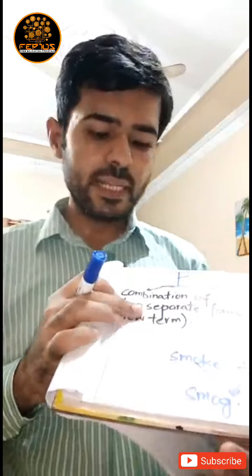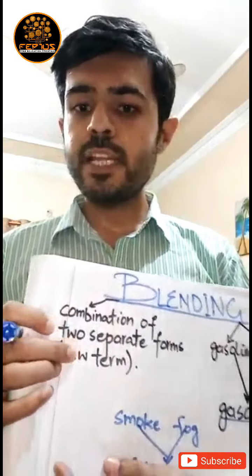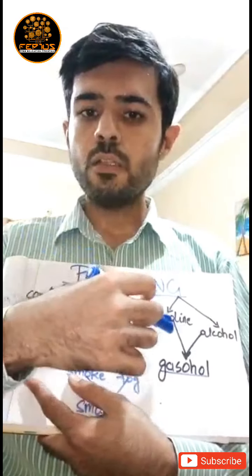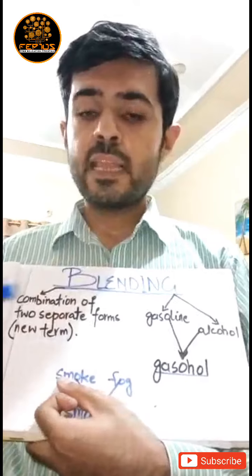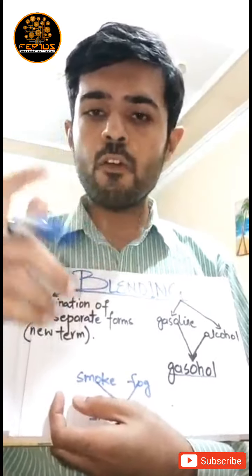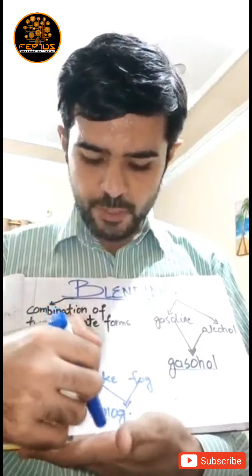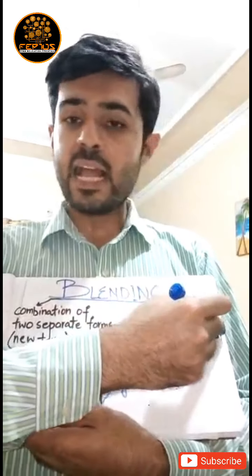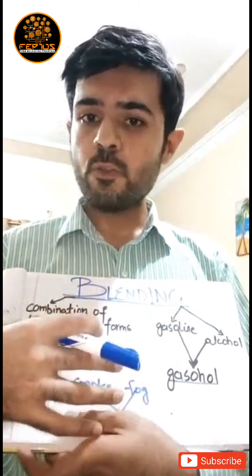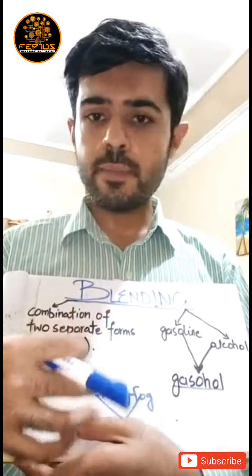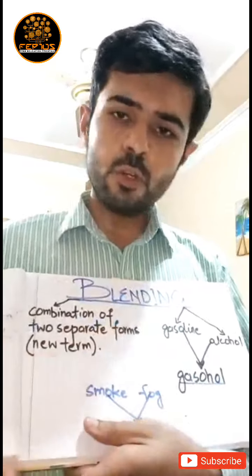Our third word category is blending. Combination of two separate forms to make a new term is called blending process. Like we have smoke and fog. When we combine these two forms, smoke and fog, we have a new word, smog. Similarly, when we combine gasoline and alcohol, we have a new term, a new word called gasohol.